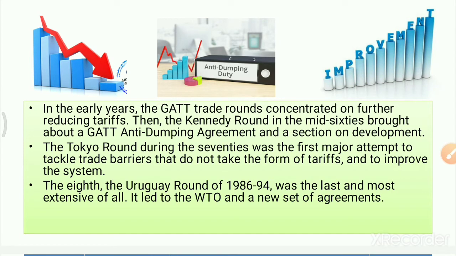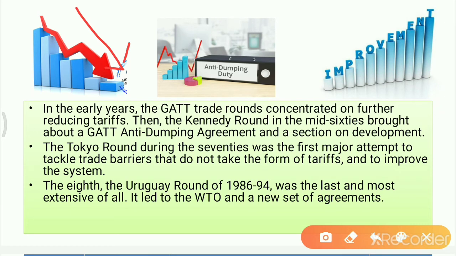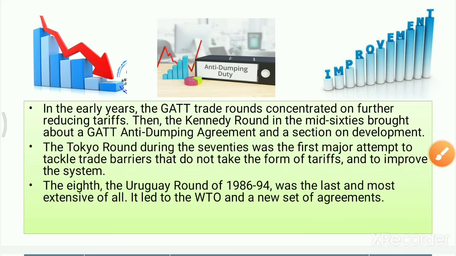Just look at this slide. What it states is that as there was a reduction in the tariff on trade, there was an increase in trade. As there was an increase in trade, it resulted in a lot of disputes, and GATT failed to resolve the disputes. Again, from 1986 to 1994, one long meeting took place. So it led to the formation of WTO.